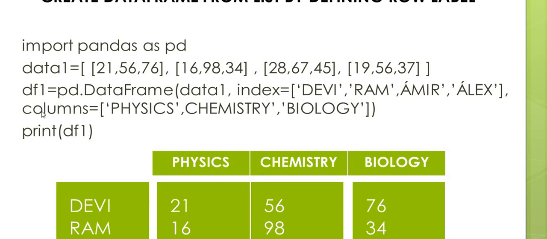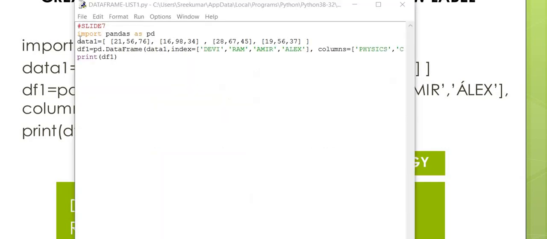So in the data frame creation, columns equal to physics, chemistry, biology is provided there. Then here another new argument is used, index. index is equal to Devi, Ram, Amir, Alex. And here the index gives the row labels. Now we will check how the program works. Look here, the program: import pandas as pd. data1 is provided here. df1 data frame is defined and print df1. We will check how it works.